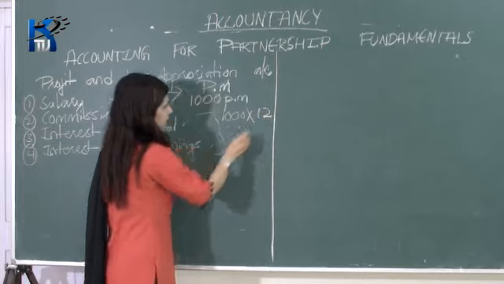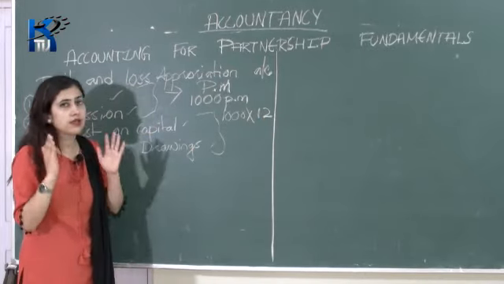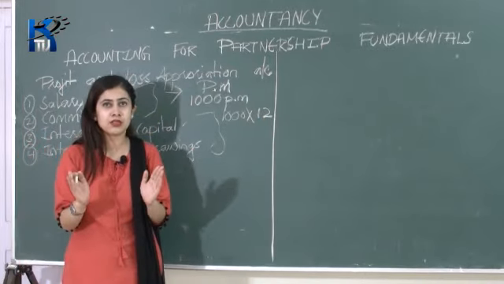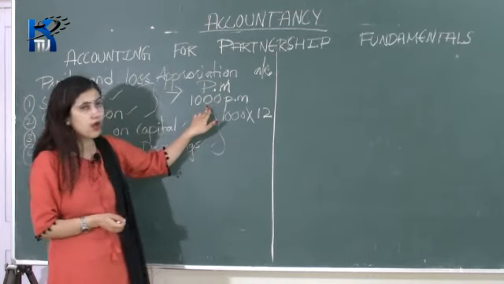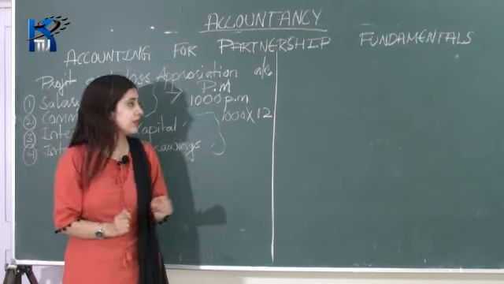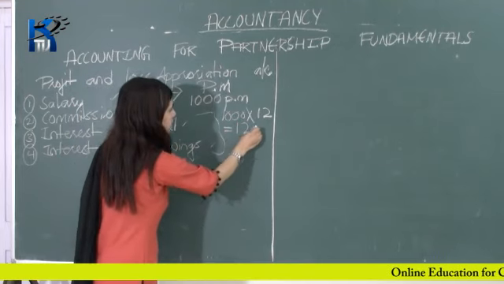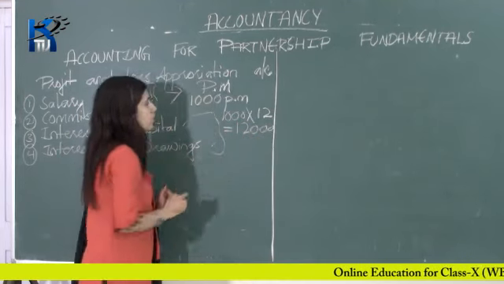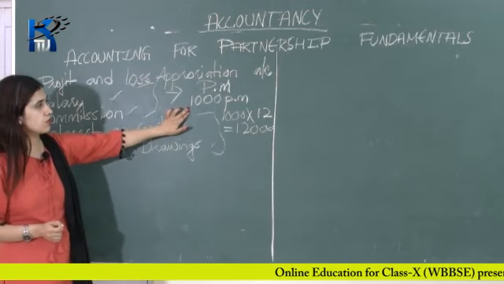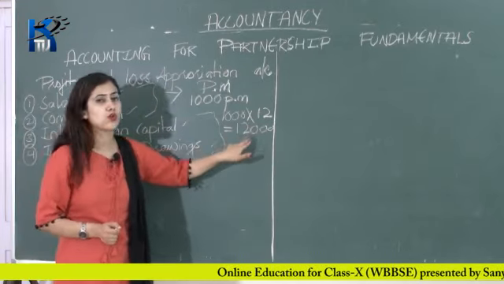Now, why did we multiply by 12? Because in a year there are 12 months. So per month if he is withdrawing 1000 rupees, then in a year he will get 1000 into 12, and that is equal to 12,000 rupees.